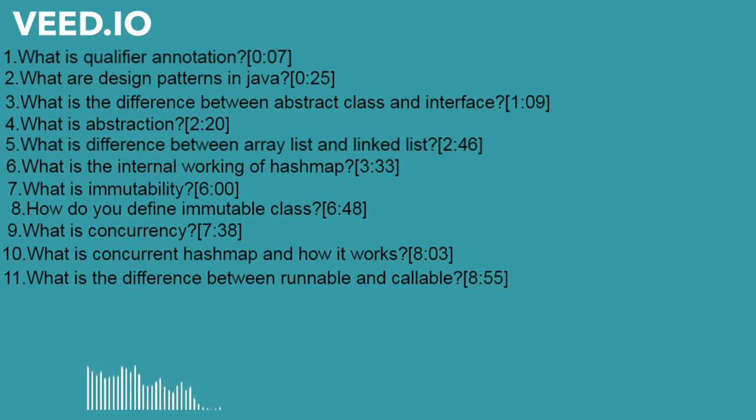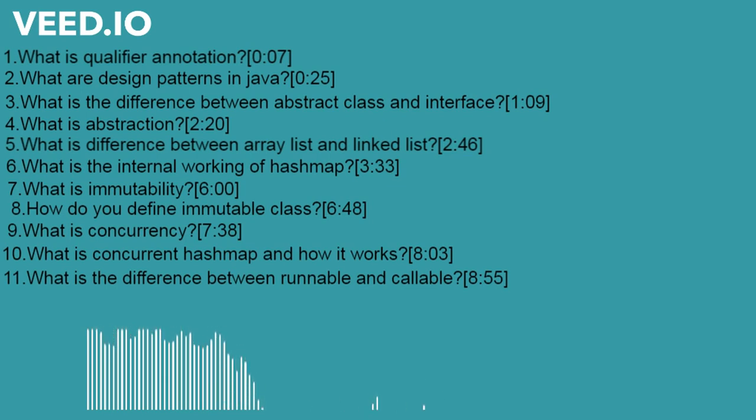What are the internal workings of hash map? Hash map contains a hashing algorithm in it.